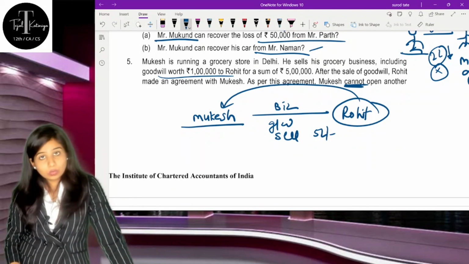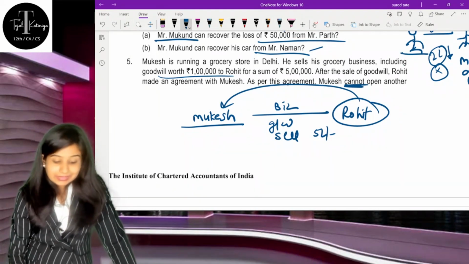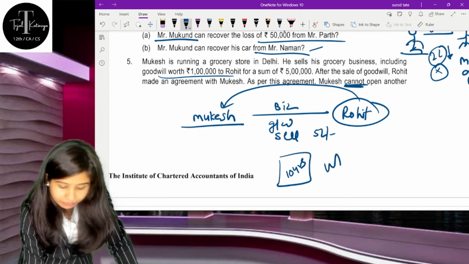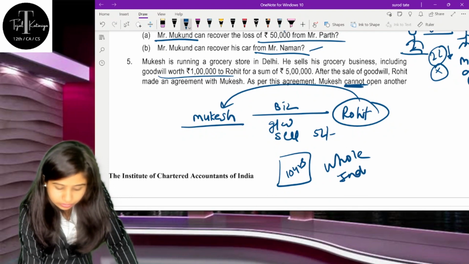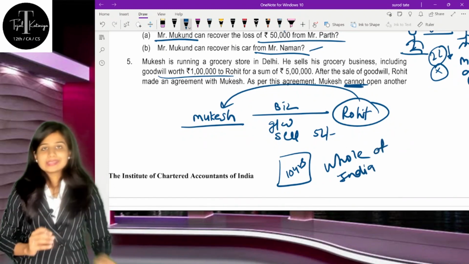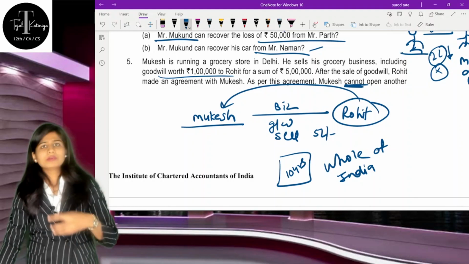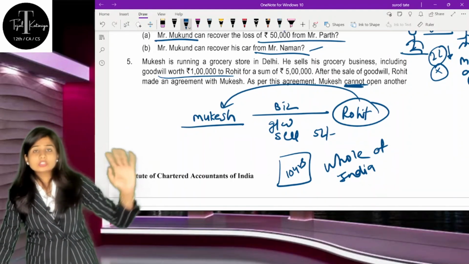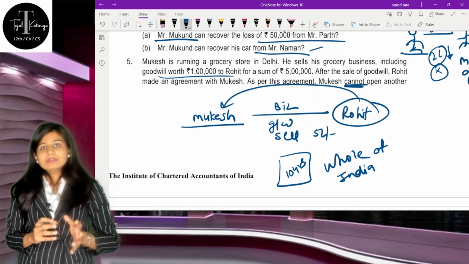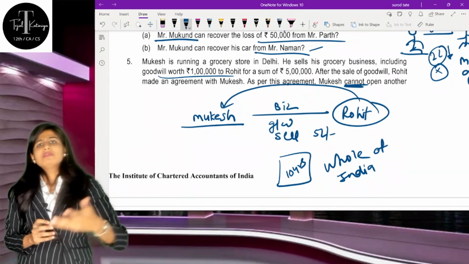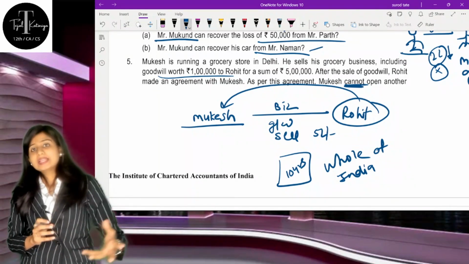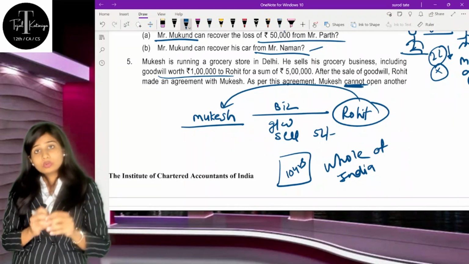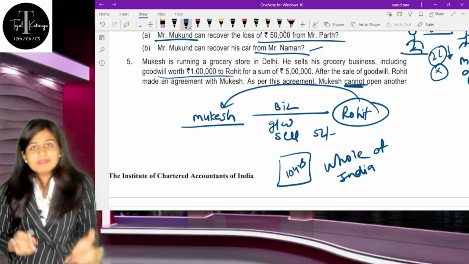He sold it to Mr. Rohit for rupees 5 lakh. Then secondly, they are making an agreement for 10 years, and that too for the whole of India. See, understand, either you restrict certain local limits, say maybe 20 kilometers or something, for his entire life, or maybe for 10 years, or else you specify that for the next 10 months you cannot open a store or something like that. So either time restriction or place restriction, but even if you want to combine these two, that has to be very reasonable.